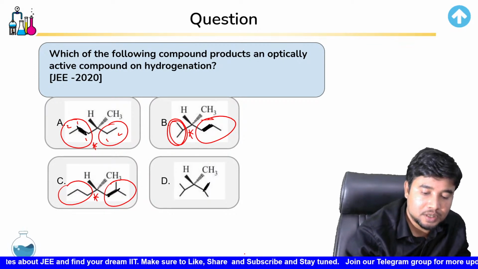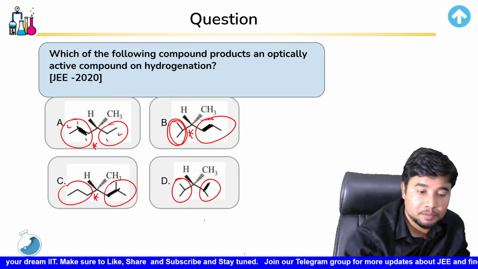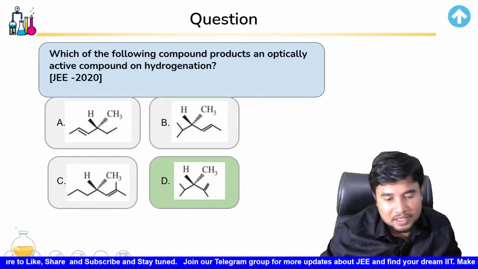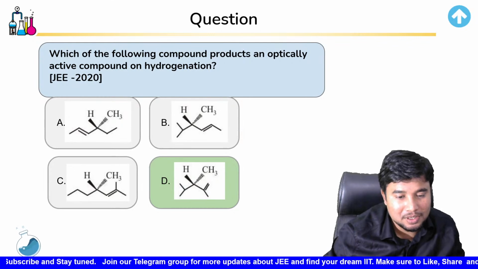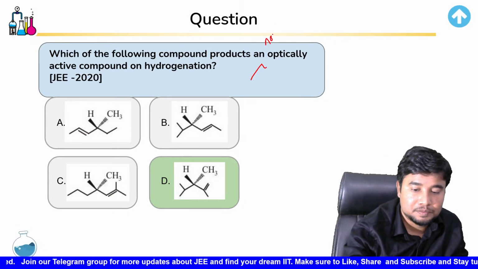And the last one, it is not going to be optically active. The reason being these two groups are same, right? If that is the case, which one is not optically active should be the question. Okay, which products are not optically active.